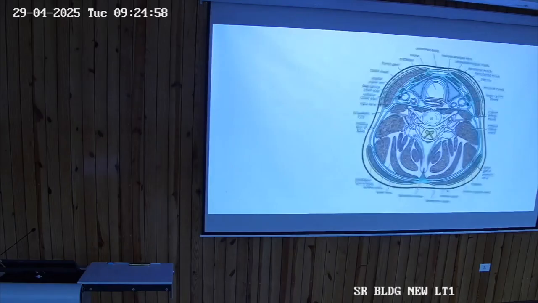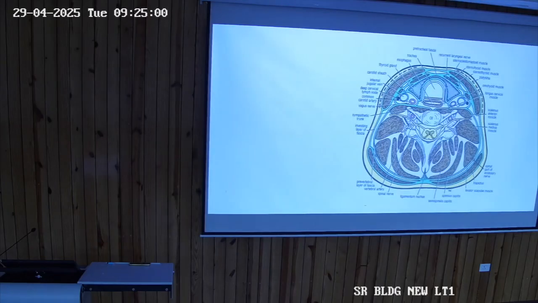This is not a good diagram to explain this. You can see this outermost layer, what do you think it is? It is the transverse section of the neck. So taken somewhere where we can visualize. This is taken at which vertebral level? C6 vertebral level. So what is located anterior to this C6 vertebra? Trachea, esophagus. Then this is the thyroid gland, which is located anterior to this vertebra.